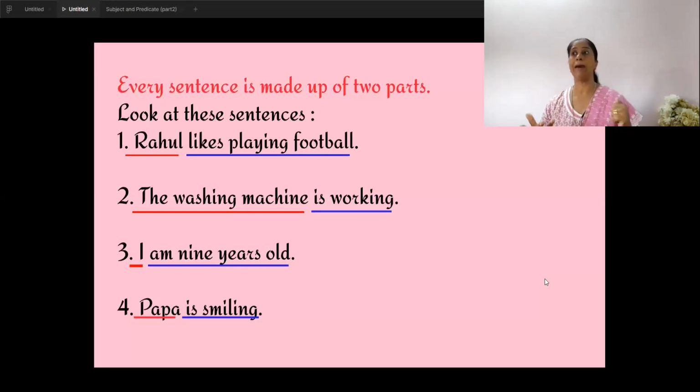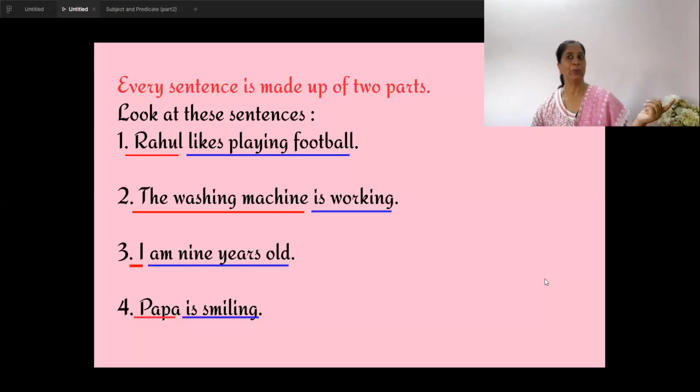Look at the second one. What are we talking about? It's a thing. It's not a person. So what are we talking about? We are talking about the washing machine. The washing machine is working. Similarly, in the third, about whom are we talking? About I. And the fourth one, Papa is smiling. Whom are we talking about in this sentence? About Papa.